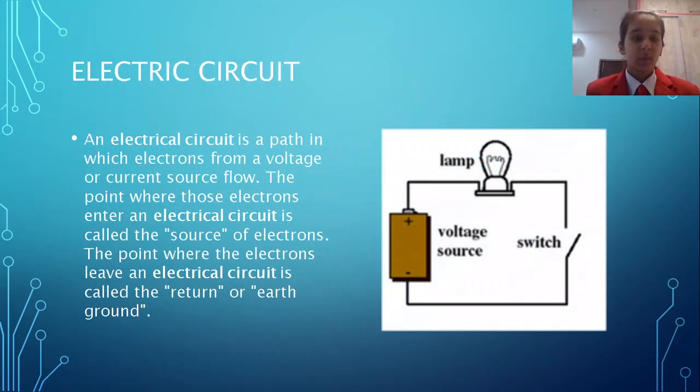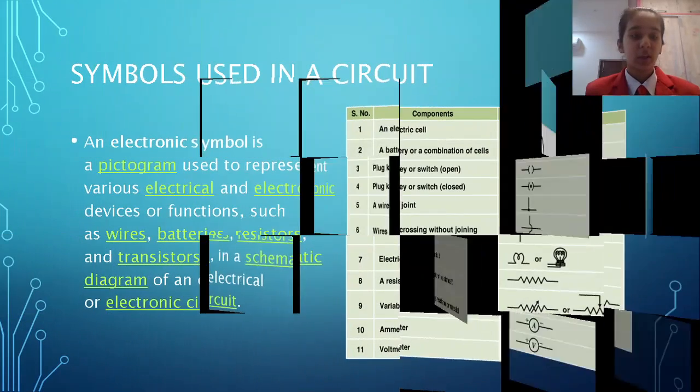Electric circuit. An electric circuit is a path in which electrons from a voltage or current source flow. The point where these electrons enter the electric circuit is called the source of the electrons, whereas the point where they leave the electric circuit is called the return or the earth point.